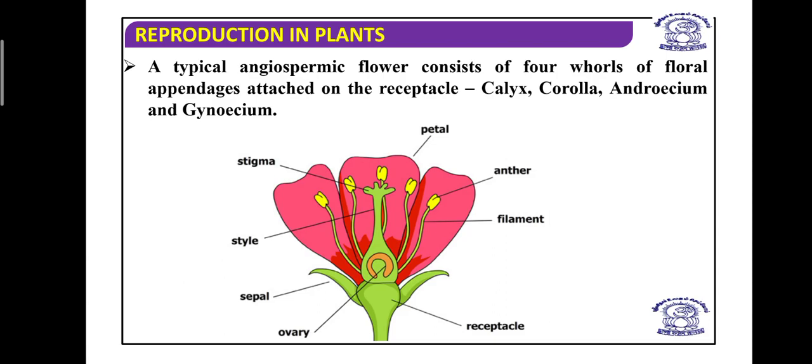See, this is the structure of a flower. You can see here the green colored receptacle over which the green colored sepals are arranged. Then apart from this, you can see the colored petals. Then filament and anther form the stamen, and the style, stigma, and ovary form a carpel. So the greenish sepals are there, and the group of sepals is known as calyx. Group of petals is known as corolla. Group of stamens is known as androecium, and group of carpels is known as gynoecium.